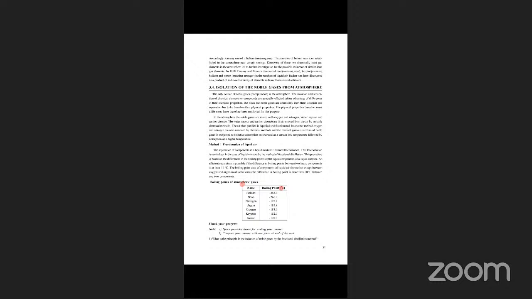In comparison to chemical properties, because the chemical properties of zero group elements are inert, chemically inert, this is based only on physical properties. Physical properties are the boiling point, melting point, and so on. See, this is a simple method and important from the examination point of view.